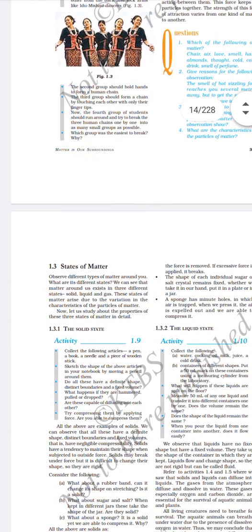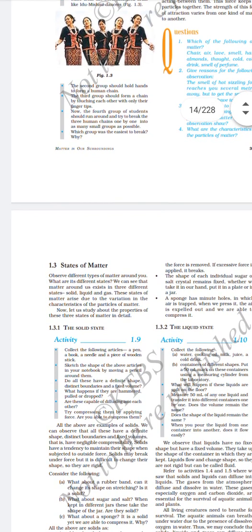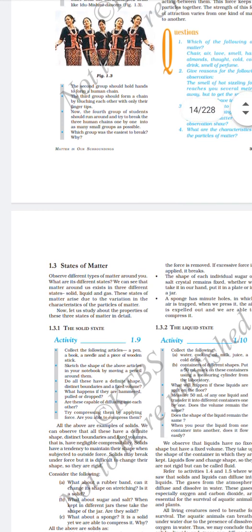Next, states of matter. Observe different types of matter around you. What are the different states? We can see that the matter around us exists in three different states: solid, liquid and gas. These states of matter arise due to the variation in the characteristics of the particles.